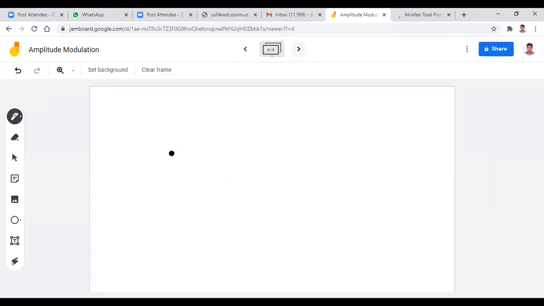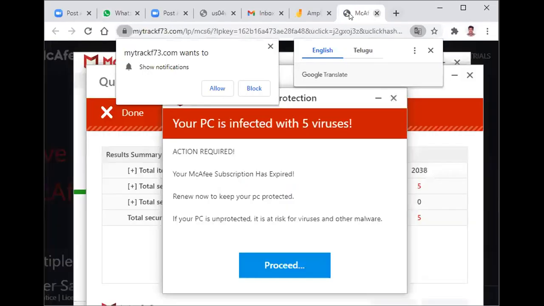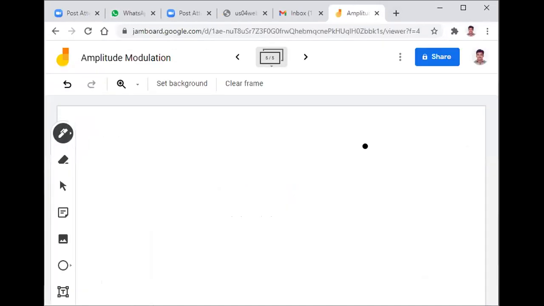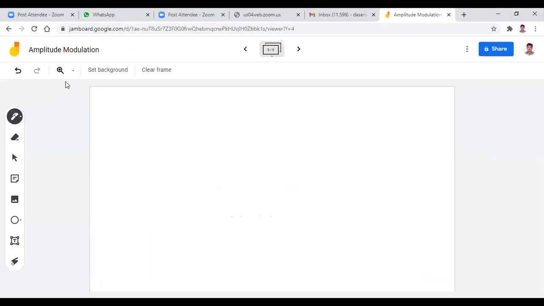Right. So here is the graphical representation of this amplitude modulation process. First, I want to draw the m of t signal. What is m of t here?